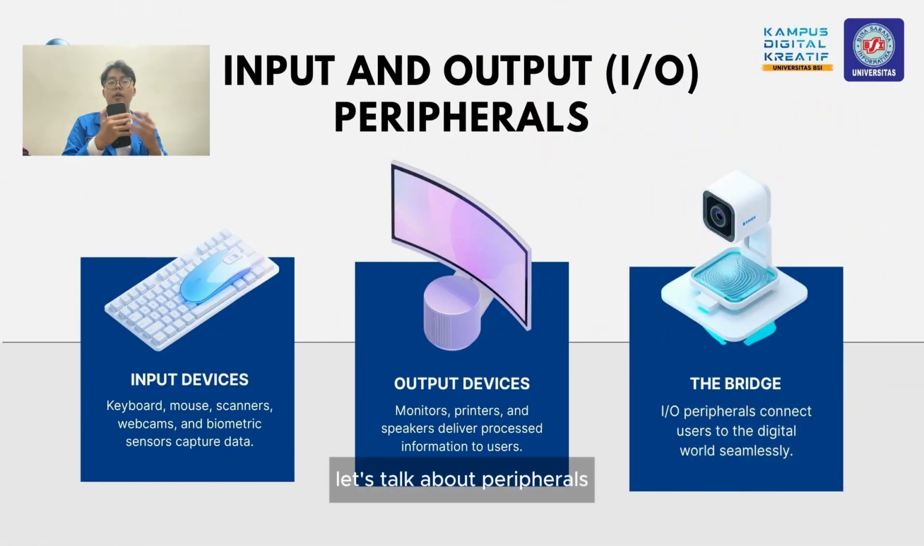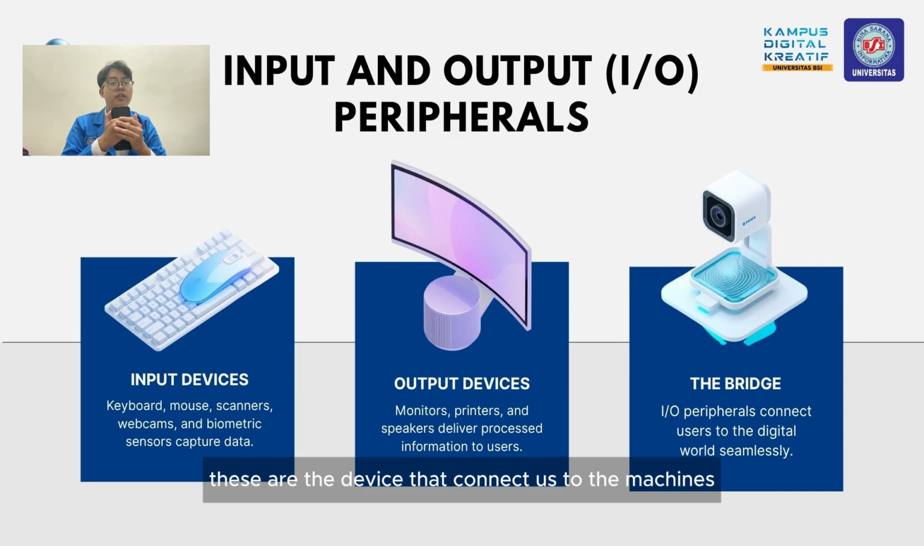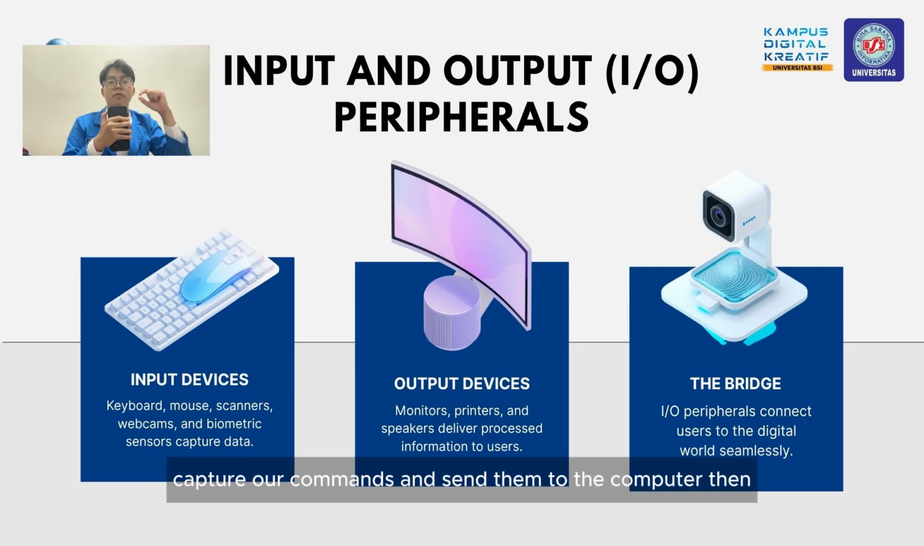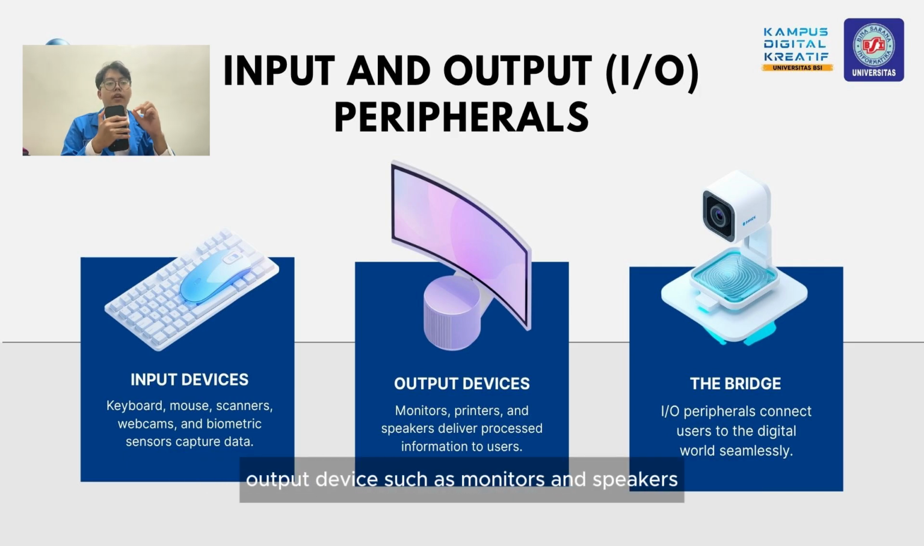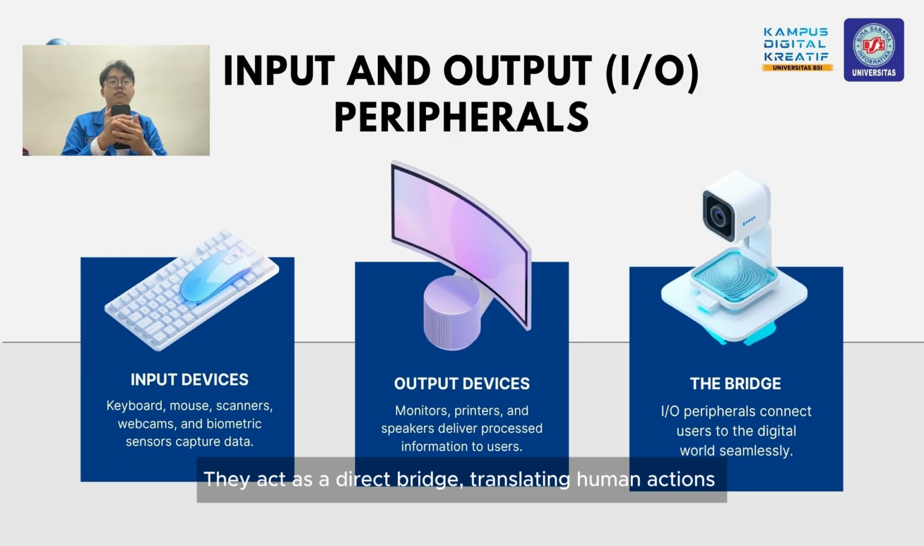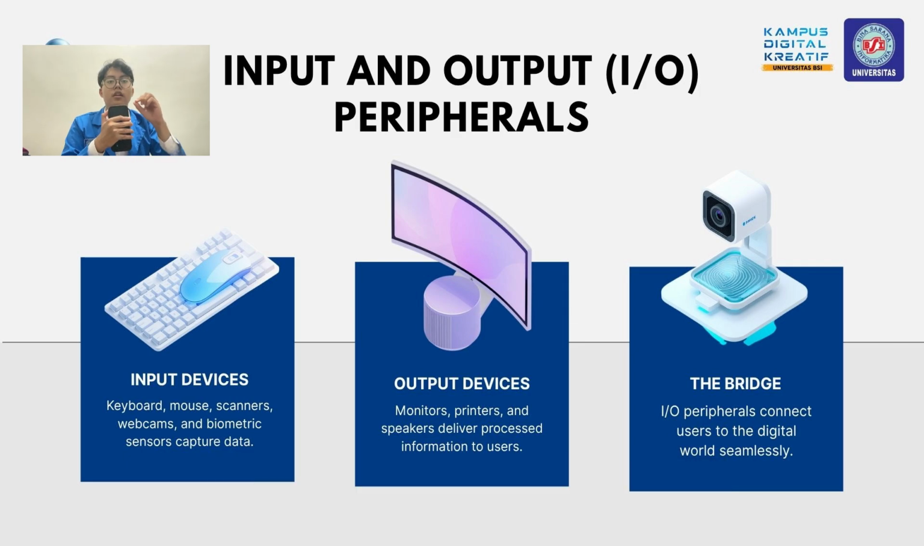Let's talk about peripherals. These are the devices that connect us to the machines. Input devices like keyboard and microphones capture our commands and send them to the computer. Then, output devices such as monitor and speaker display the process result back to us. They act as a direct bridge, translating human action into the digital world.